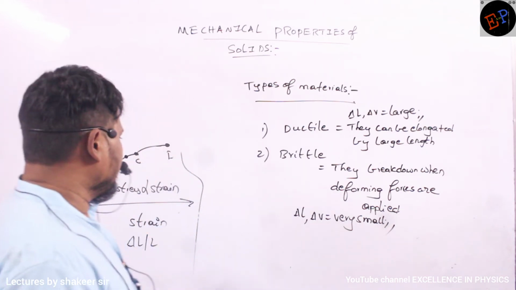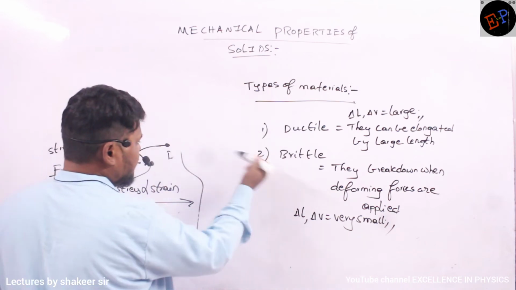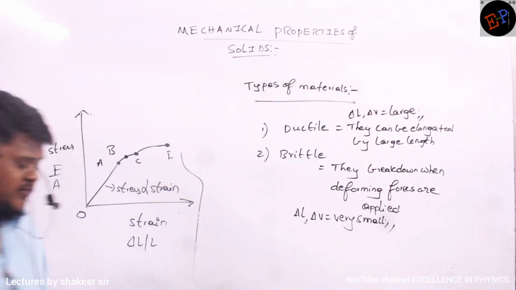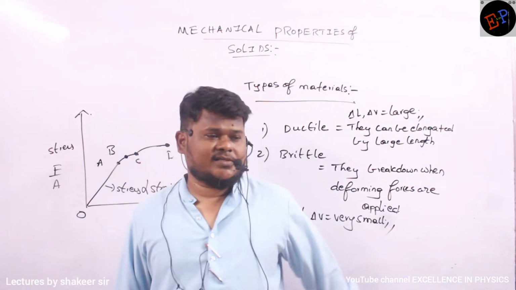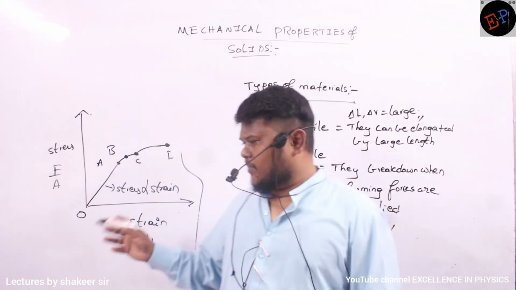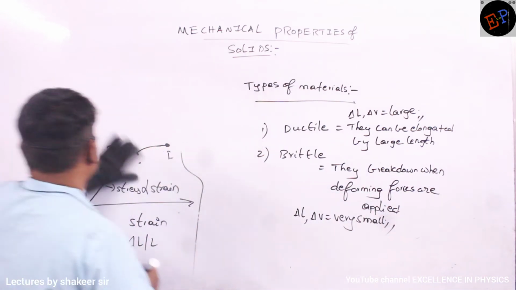Understood, no? And by looking at the shape of this graph, we can identify whether a material is a ductile material or a brittle material. We can say whether it is a highly elastic material or not. All these properties we can define by looking at the graph. Okay, let us see some example graphs which can be asked in the examination.